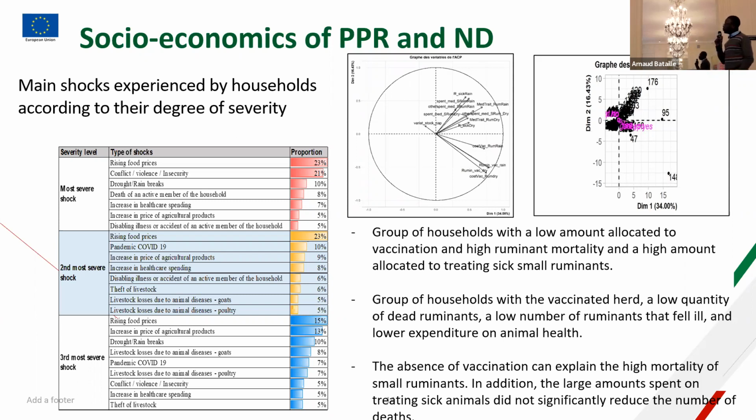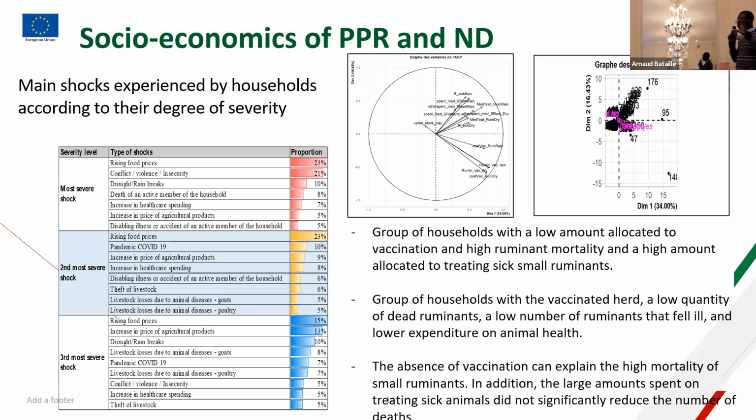But if you look at the correlation chart for the factor analysis between some variables like mortality of animals and their vaccination, we identified principally two groups of variables.